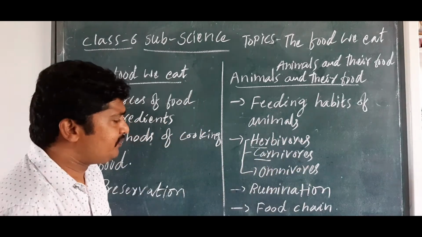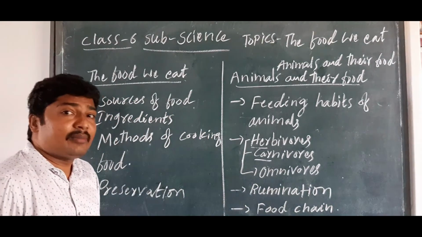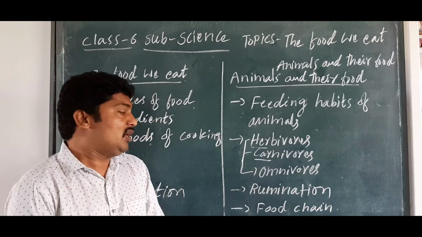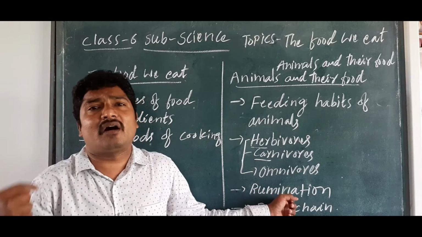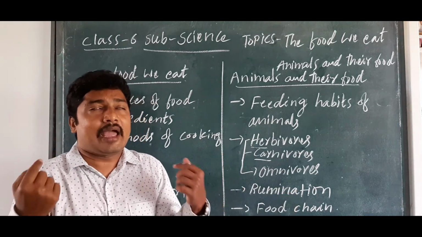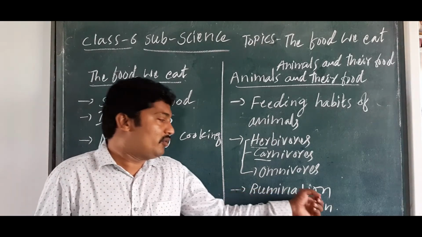Next one is rumination. So what is this rumination? Some animals like cows and buffaloes first swallow grass. Afterwards, when they relax, they bring it back and chew it for a very long period. This is known as rumination.